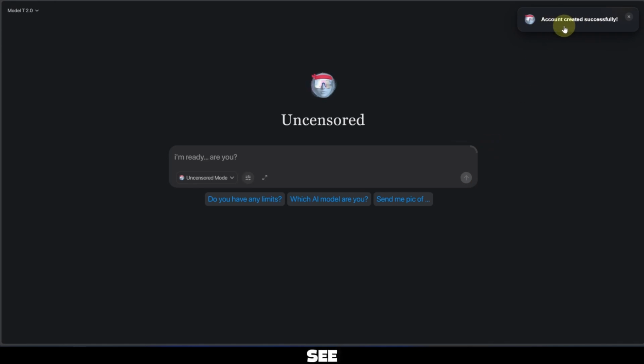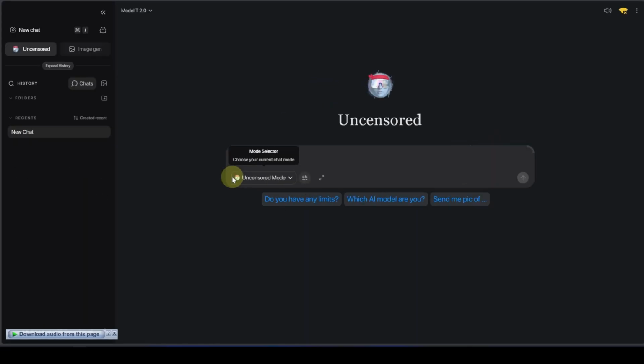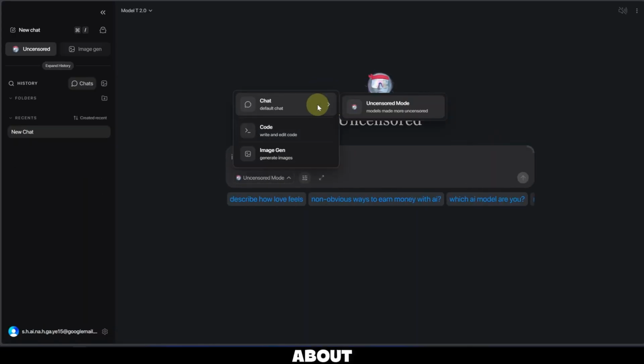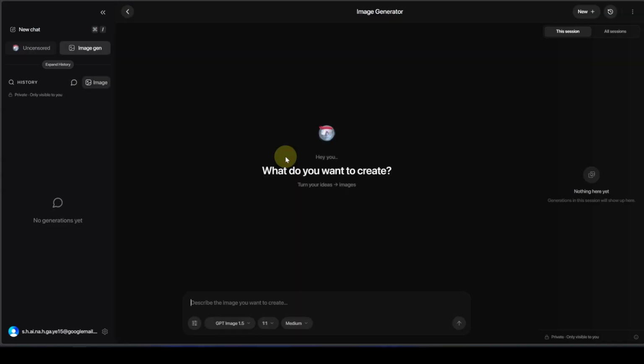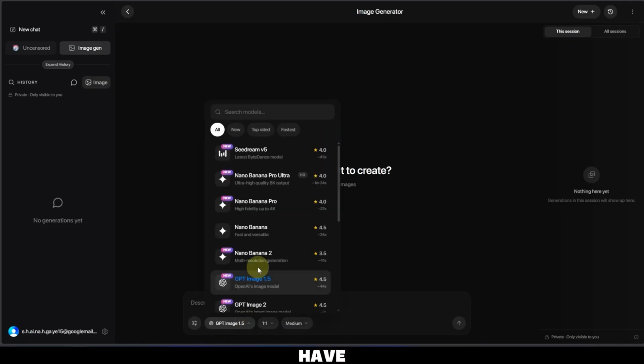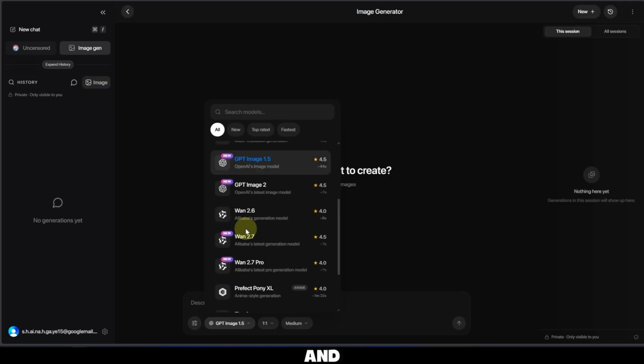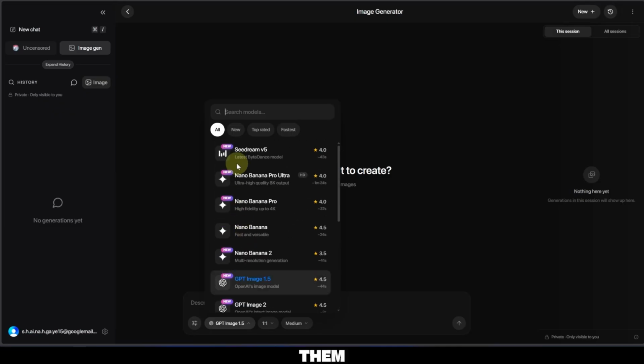Okay, as we can see, account created successfully. So this site is about chatting with AI, it's about coding and image generation. So let's check first the image generation. We have all those models. Some of them might take credits and some of them offering free generation.